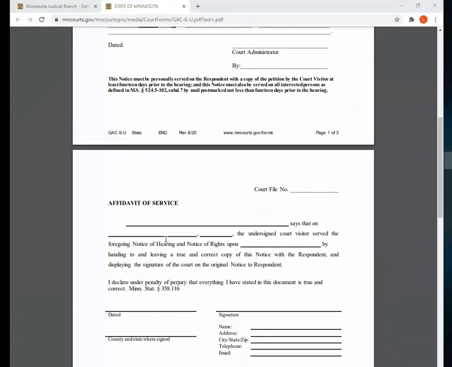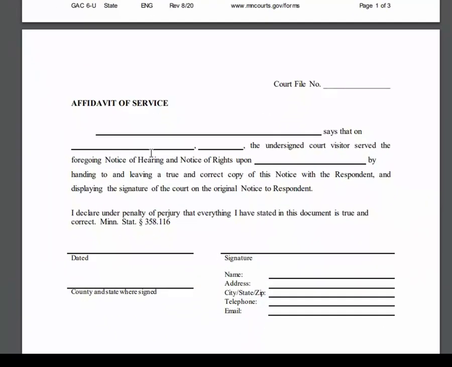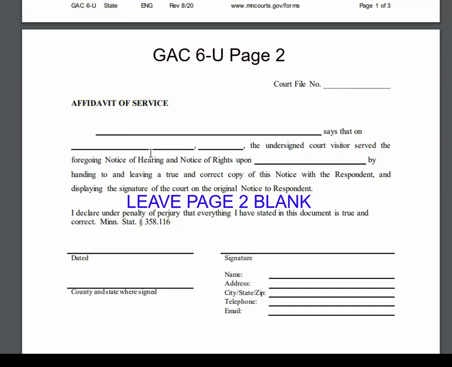The second page of this form of GAC 6-U is affidavit of service. This form will be completed by the court visitor when they visit the respondent. This process will be covered in a later section. During the court visit, the court visitor will give a copy of the petition to the respondent and serve them notice. You do not need to do anything with this page.